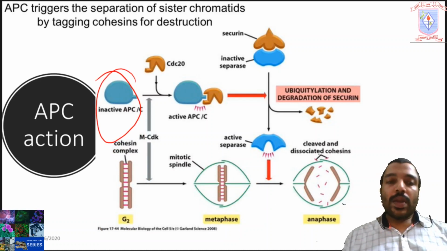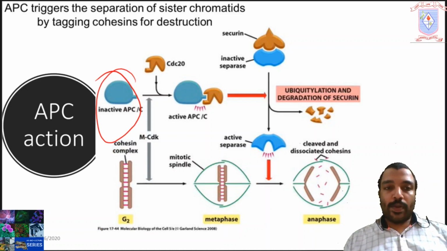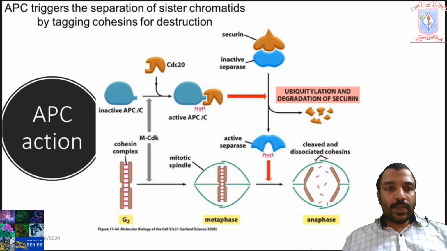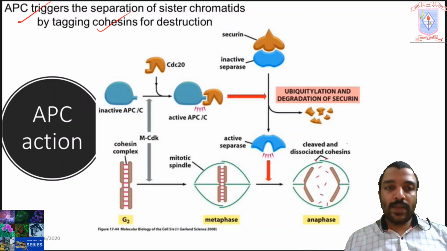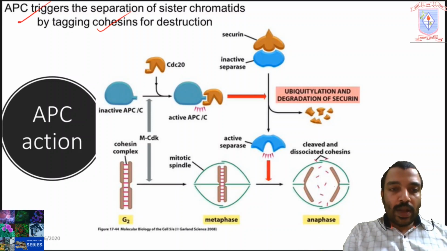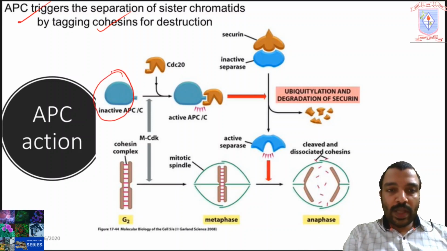APC. APC means anaphase promoting complex. It's a complex of proteins. APC triggers the separation of sister chromatids by tagging cohesin for destruction. APC is a complex of proteins with cofactors such as CDC20.